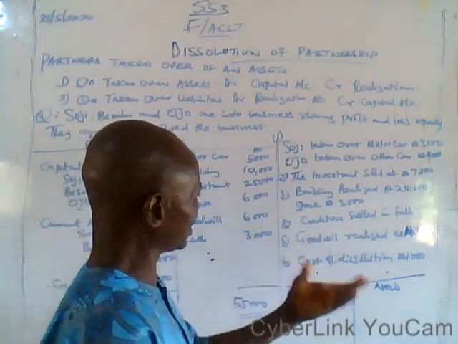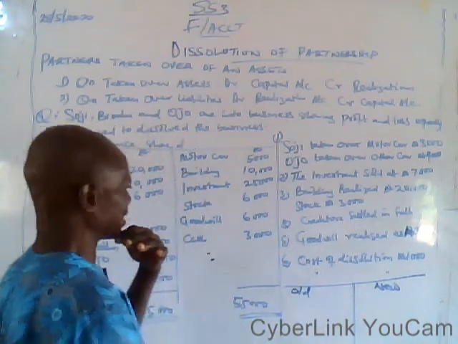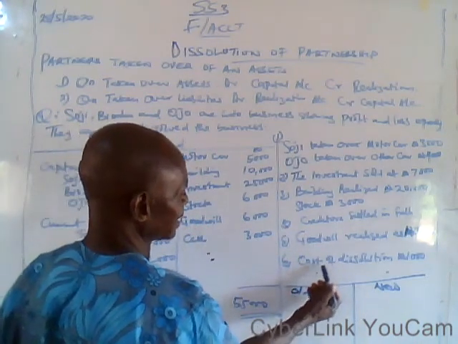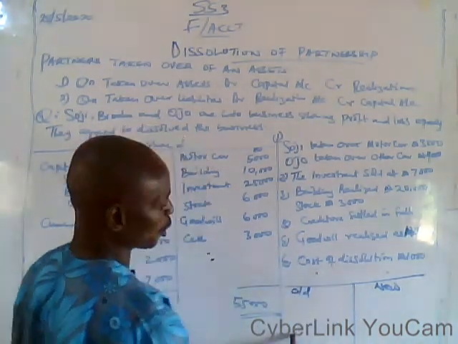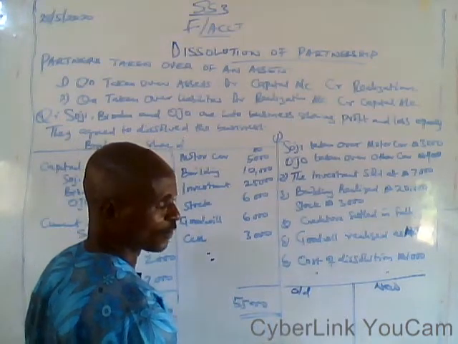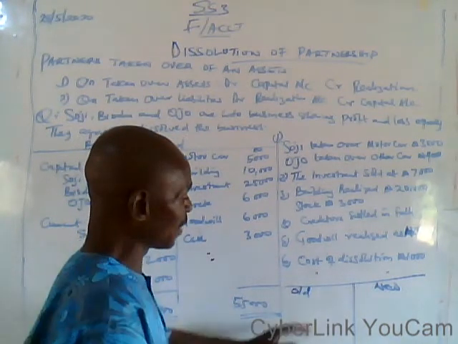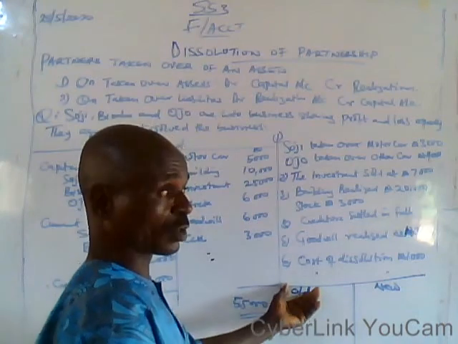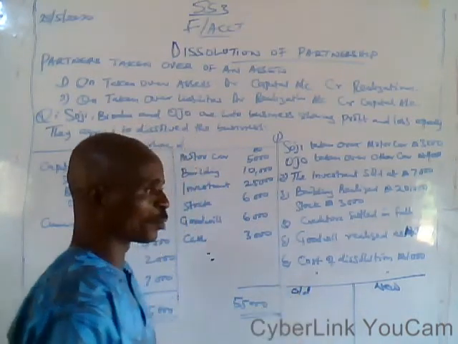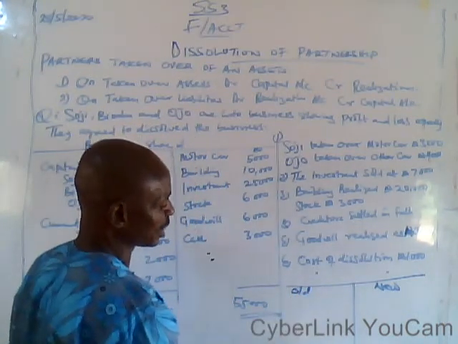What else again? The only thing that remains is the cost of dissolution, which must be under the book value of the asset. The old value of the asset is why we call it the book value. Old value and book value mean the same thing, and you transfer it to this side.